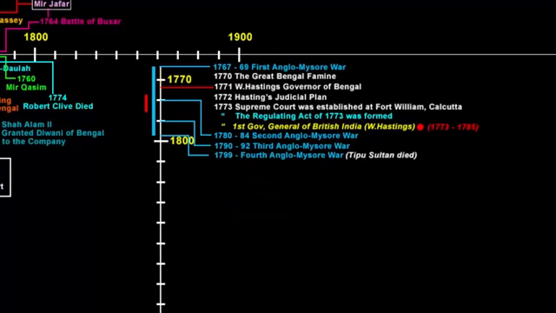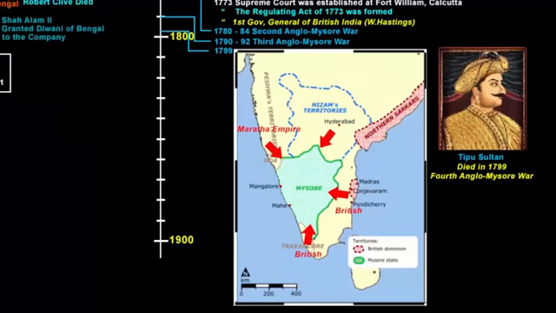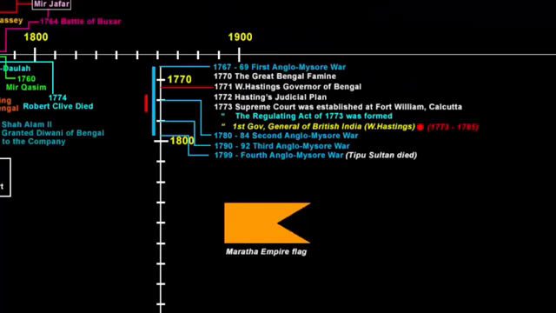So just now we spoke about the company's rule in Mysore, and how they defeated Tipu Sultan with the help of Marathas and Nizam of Hyderabad. Now here is the clever part. The company even fought wars with the Marathas. To maintain their power, the British used political warfare as their means to take down their opponents.